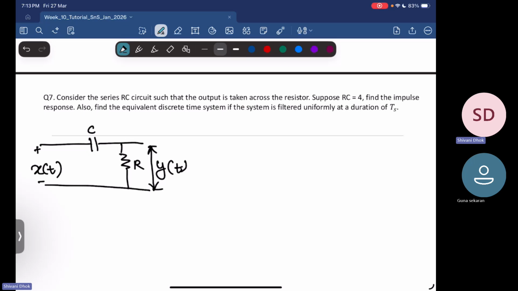What we want to do is find the impulse response of the system and also find the equivalent discrete time system if the system is sampled uniformly at a duration of Ts.